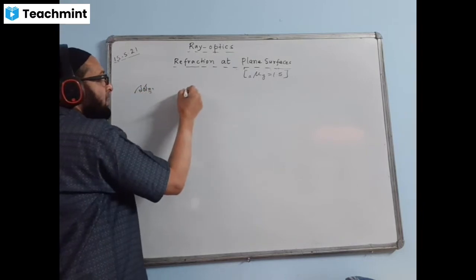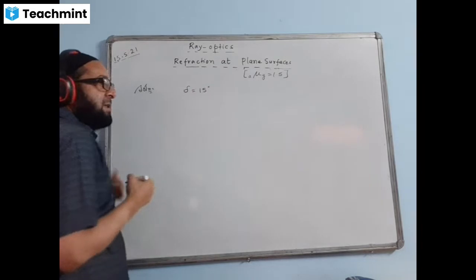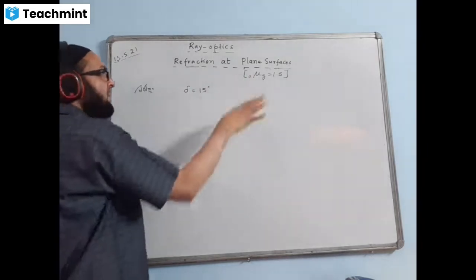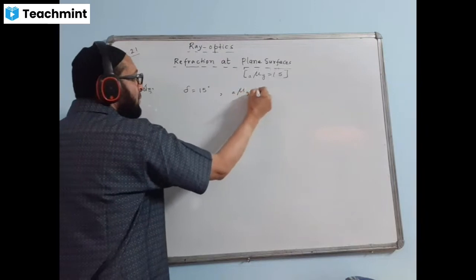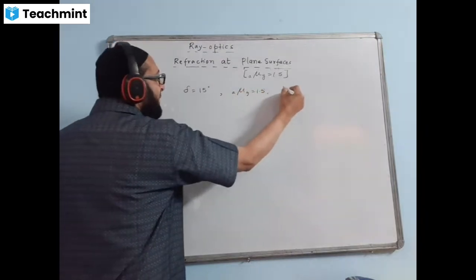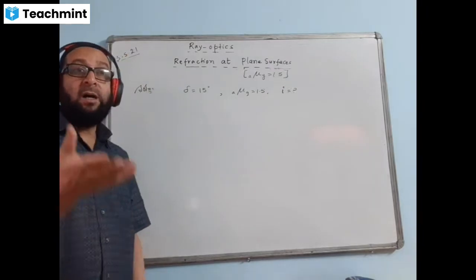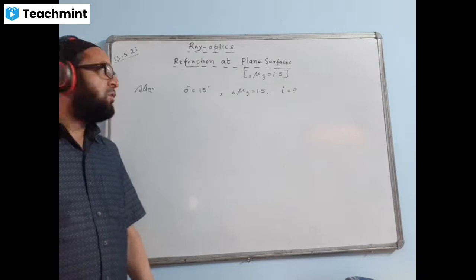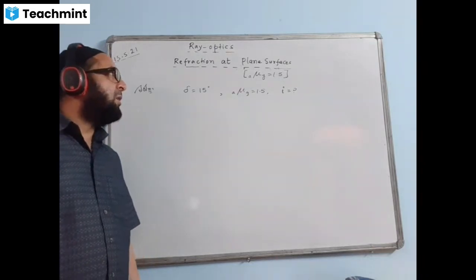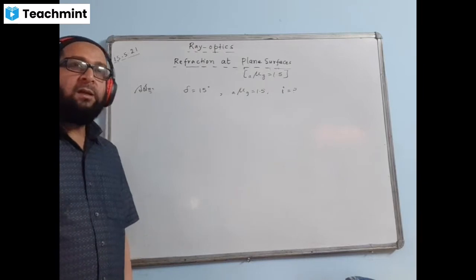This time deviation angle is given 15 degree. And it is traveling from air to glass, mu is given, that means mu is 1.5. We have to find I, question mark. Angle of incidence is also not known, and angle R is also not known. So this question is slightly looking quite simple, but calculation is a bit lengthy, okay, and it may carry 3 marks.